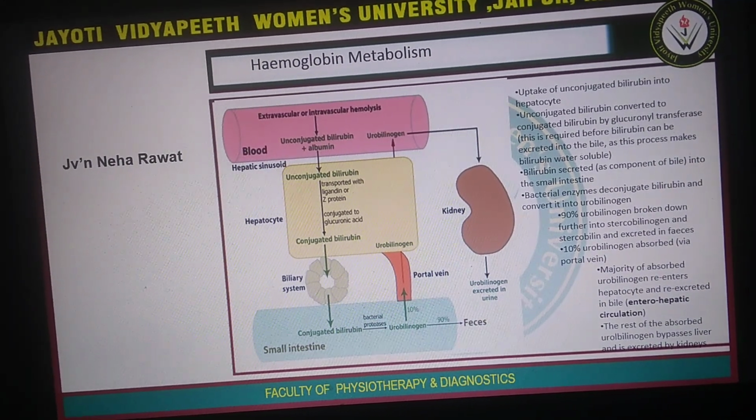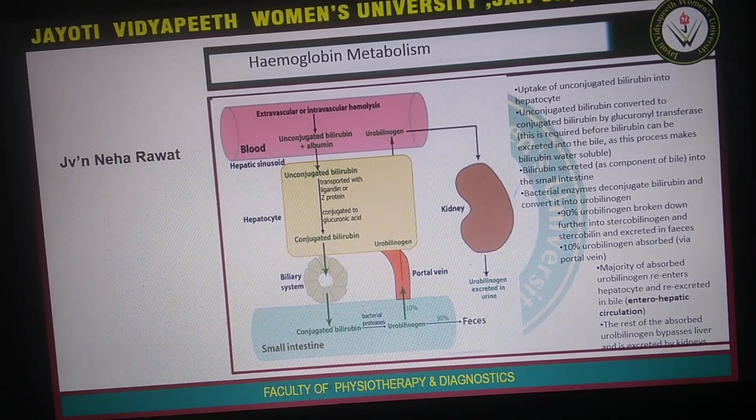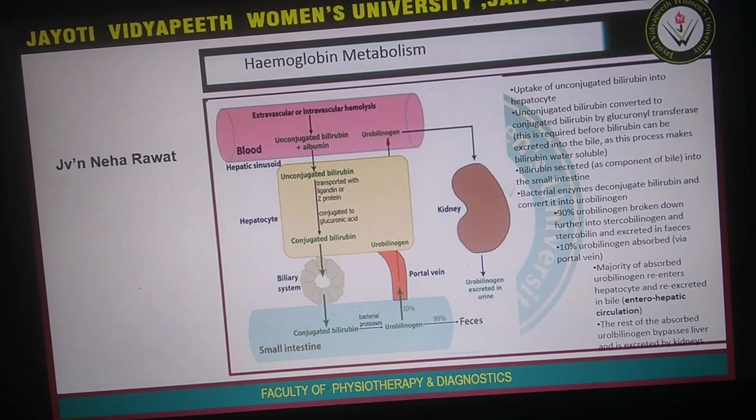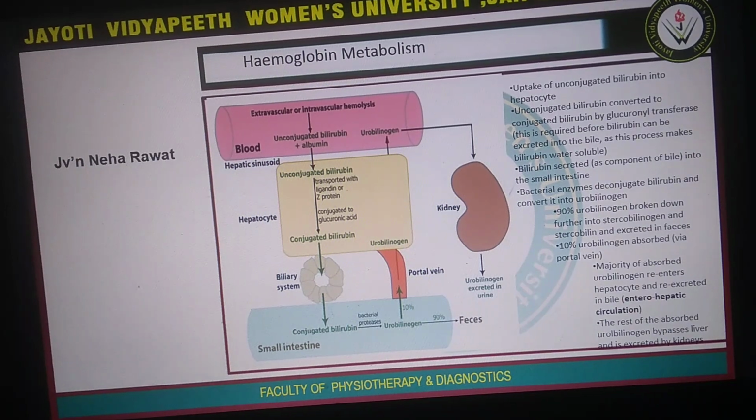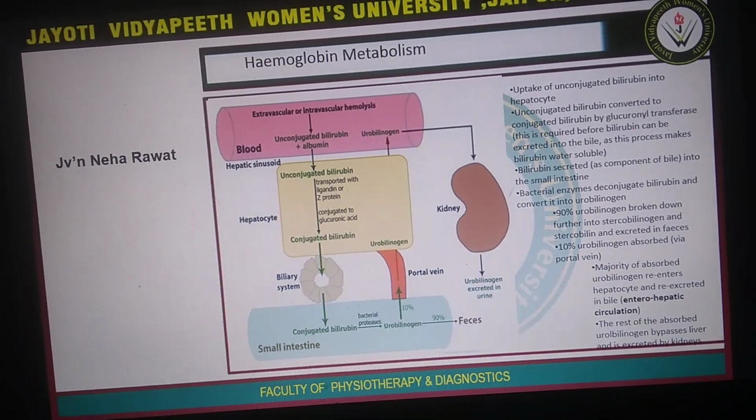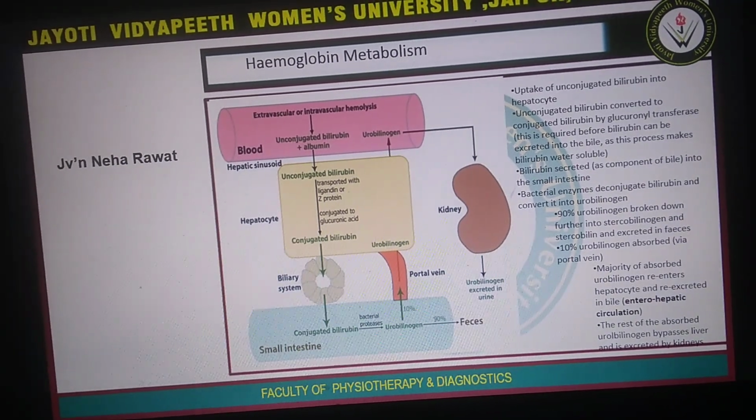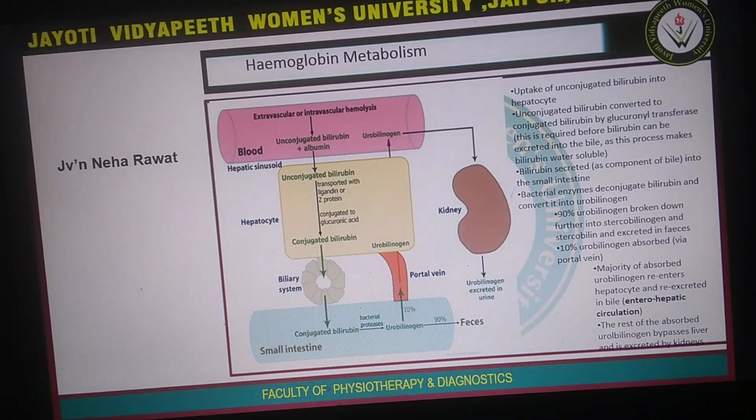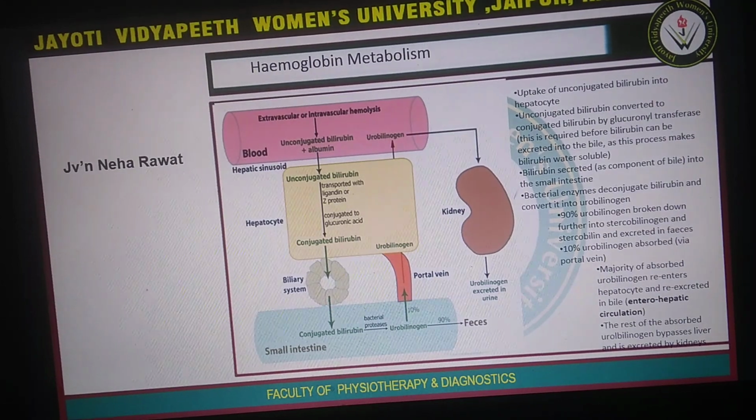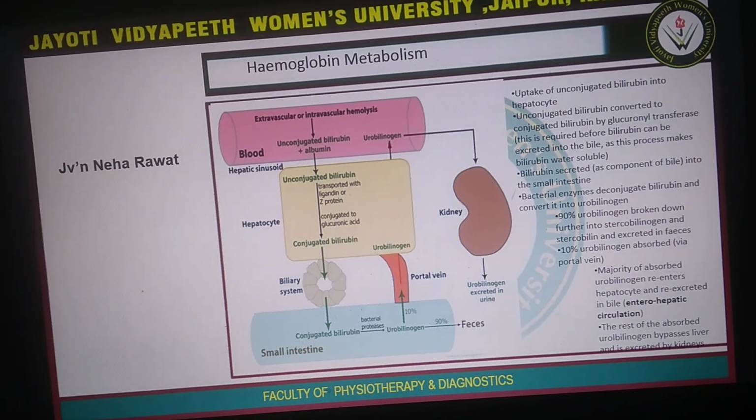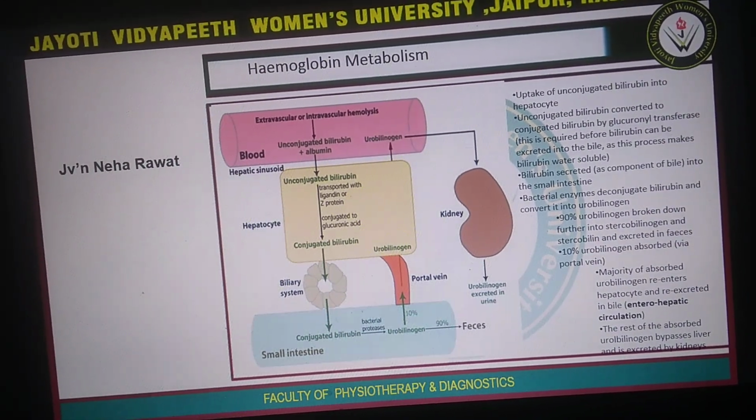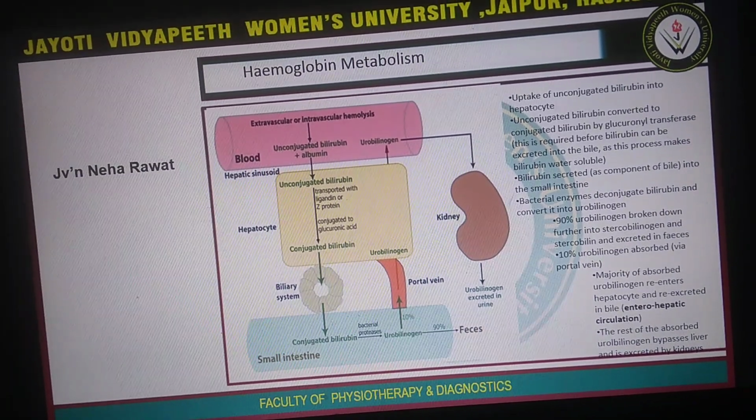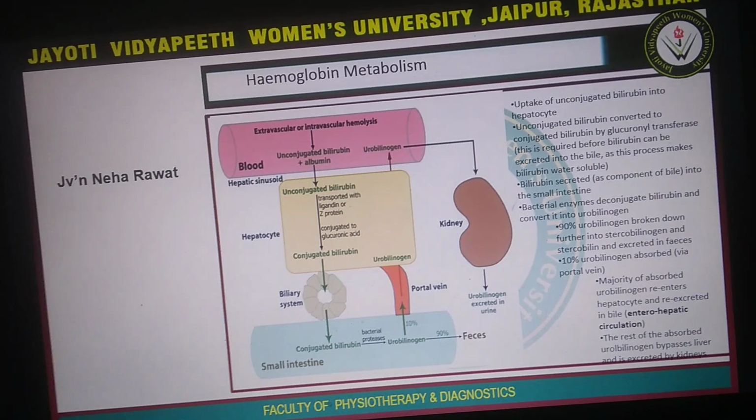Through the small intestine, conjugated bilirubin is converted into urobilinogen, which is further excreted out in the form of feces, and some of the urobilinogen gets absorbed in the portal vein. Through the portal vein, it is transported into the hepatocyte, through the hepatocyte into the bloodstream, and through the bloodstream it reaches the kidney, and with the help of urine formation it gets excreted out in urine through the kidney.